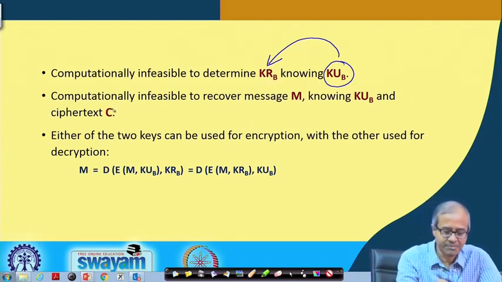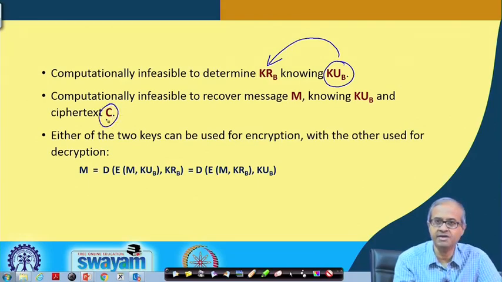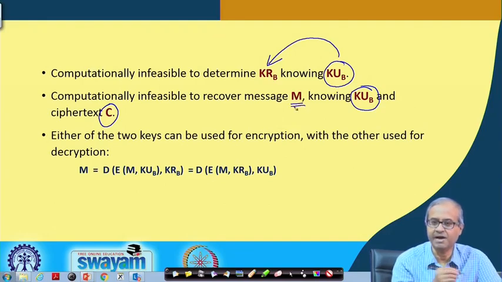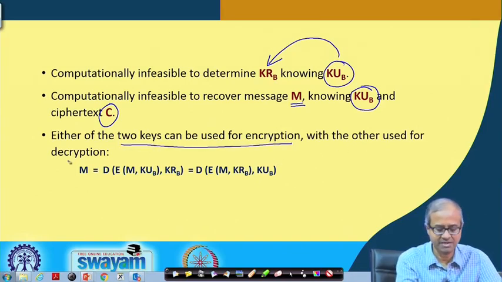Similarly, if I know the ciphertext and if I only know the public key, I do not know the private key of B, I cannot decode it back, I cannot get back the message. This is a requirement, and as I had said, the keys can be used in an interchangeable way. Either of the two keys can be used for encryption and the other for decryption, you will be getting back the message.